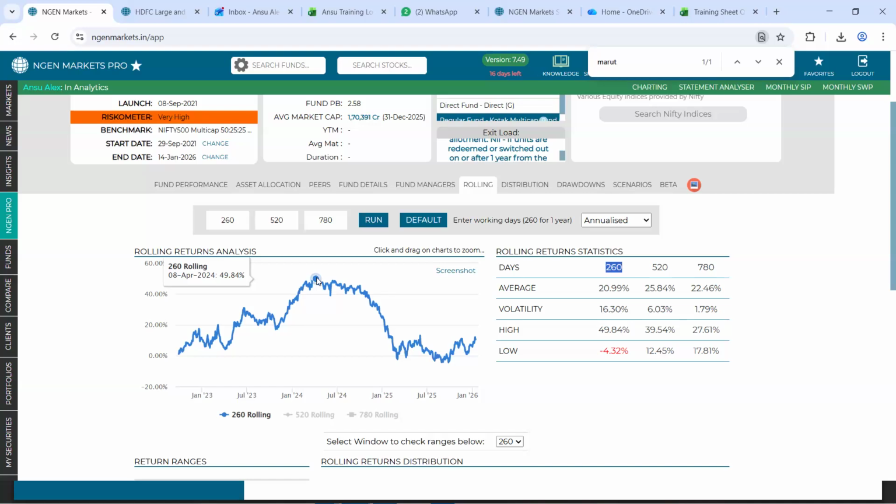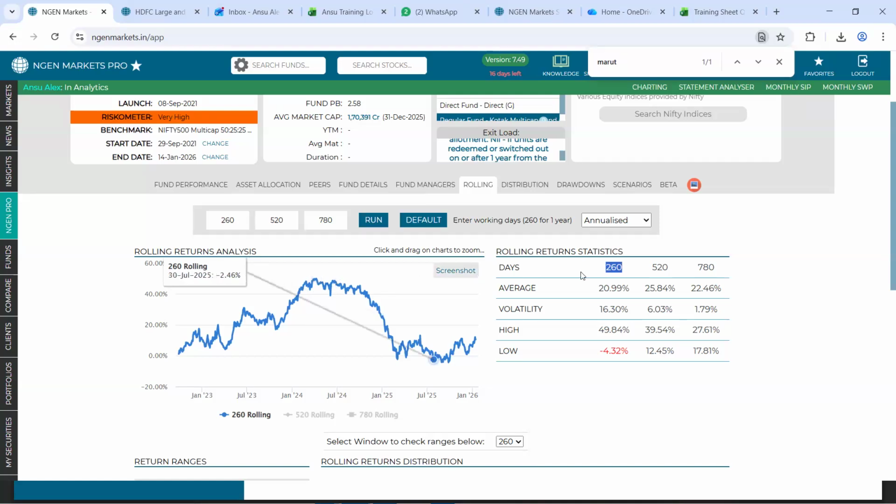So it says that if you had held onto this fund for a year, which is exactly 1 year prior to 8th April 2024, you would have been the luckiest because you would be getting a rolling return of 49.8. Approximately a 50% rolling return would have been generated had you invested exactly 260 days prior to 8th April 2024.